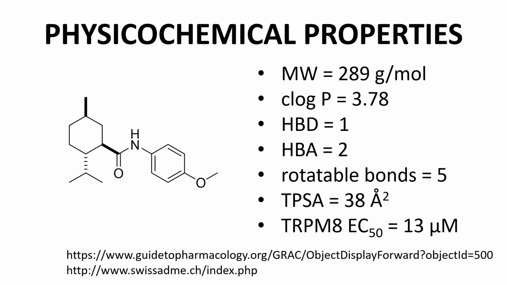According to IUPHAR's Guide to Pharmacology, the EC50 of alcoholtramine on its target is 13 micromolar. I'll note that the potency is for rat TRPM8, not human TRPM8. I'll also note that the name alcoholtramine is not in the Guide to Pharmacology, but the potency data is recorded for WS12, which has the same structure as alcoholtramine.